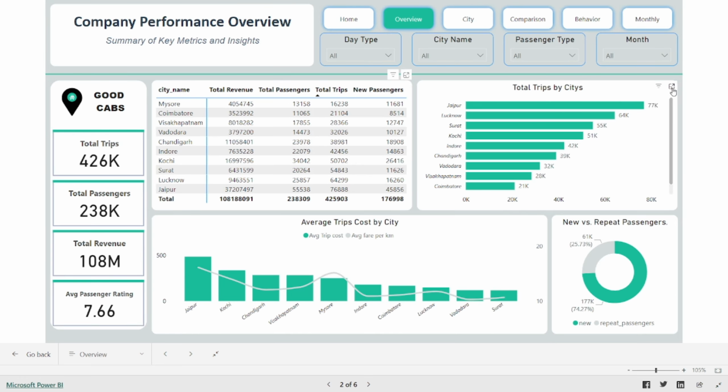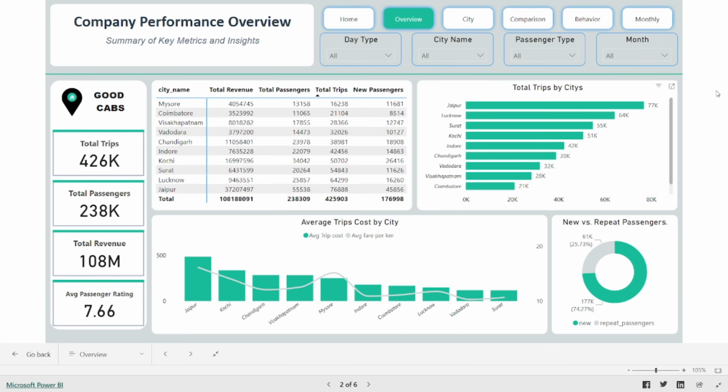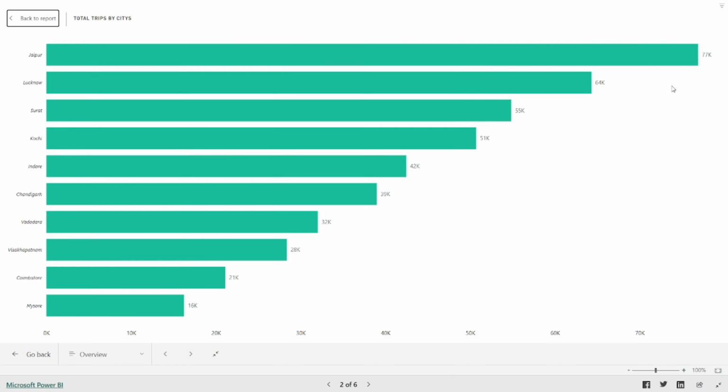And this bar chart is for total trips by city. Here Jaunpur is the top and the bottom is Maheshwari, with total trips of 77k for Jaunpur and 16k for Maheshwari.